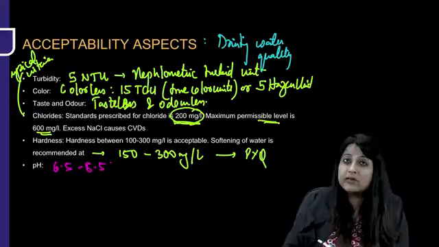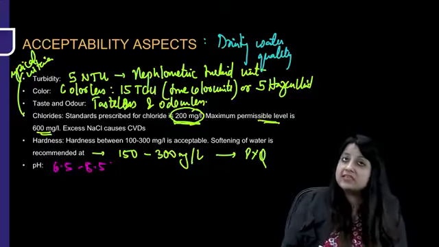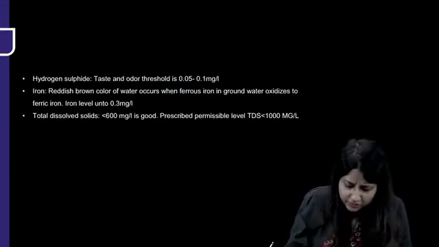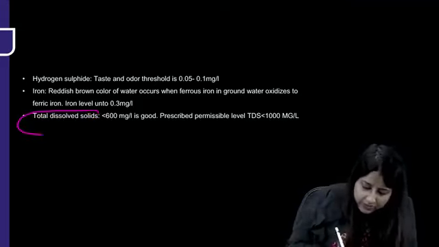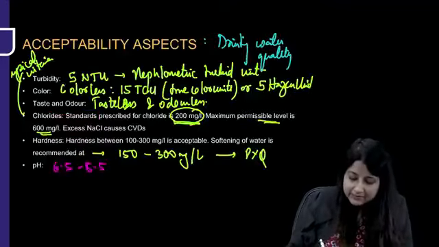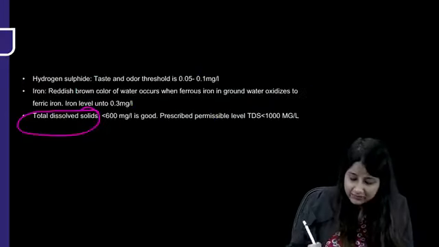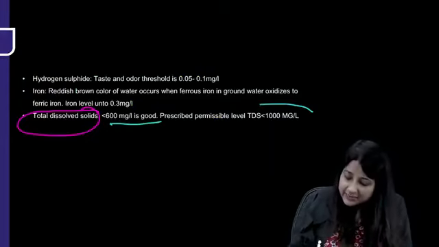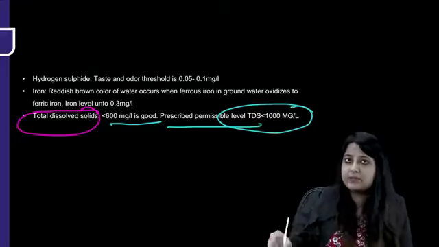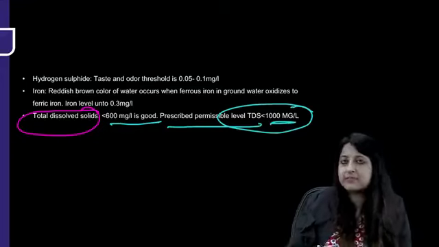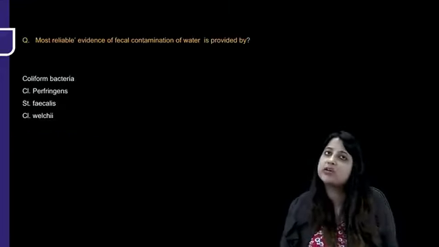But please remember, chlorine, which is one of the good disinfecting agents, acts best at a pH of 7. Hydrogen sulfide taste and odor threshold is 0.05 to 1 milligram. Iron is also there, but more important is total dissolved solids. Like chloride, where 200 is prescribed but the maximum permissible level is 600, for total dissolved solids the prescribed level is less than 600 milligram per liter, but the permissible level is up to 1000. So this is surveillance of drinking water quality.